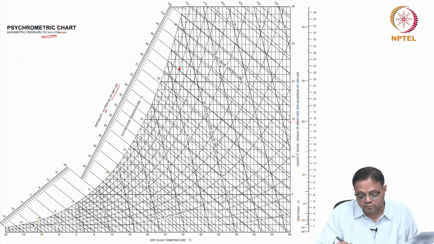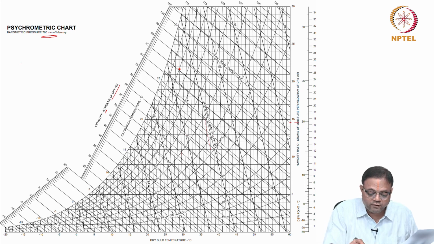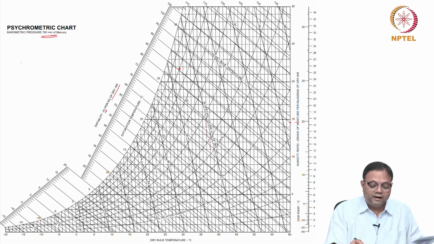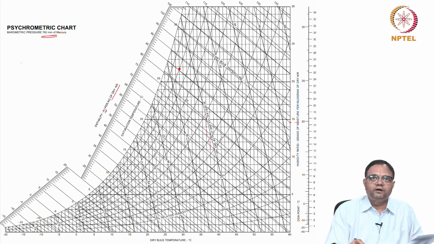Then you can find the density of the gas. So specific volume of dry air is given. These are the lines in that. So you can take that. It is between 0.9 meter cube per kg and 0.88 meter cube per kg. So I can say it is 0.89 meter cube per kg. Okay. So from that I can find the density.